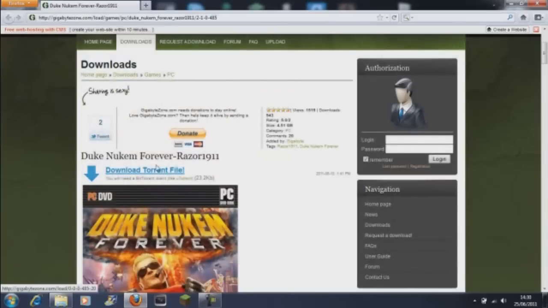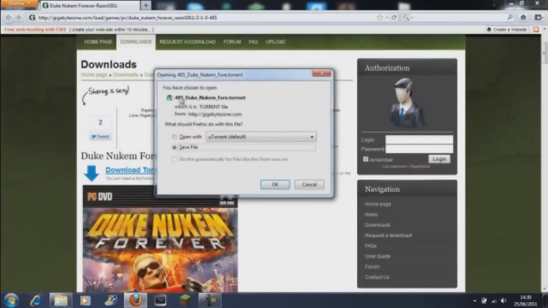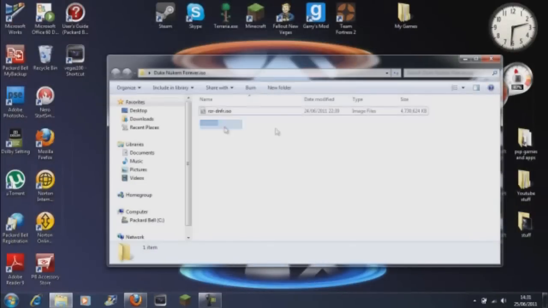Here you just download the torrent file. Yes, it is a torrent. So once you click it, you need to save it as uTorrent or anything else. So once you've downloaded it, you will get this Duke Nukem Forever ISO.